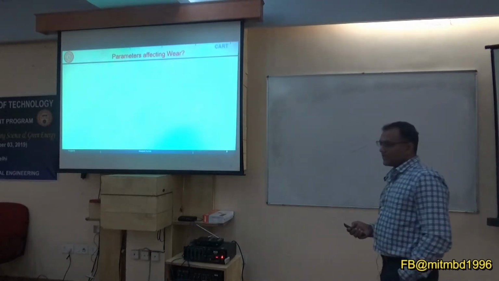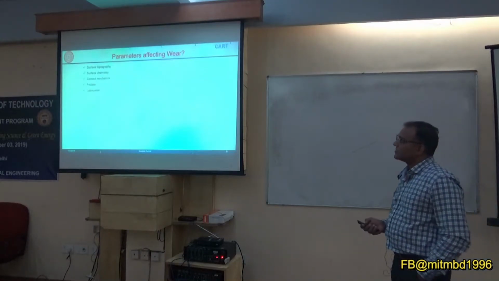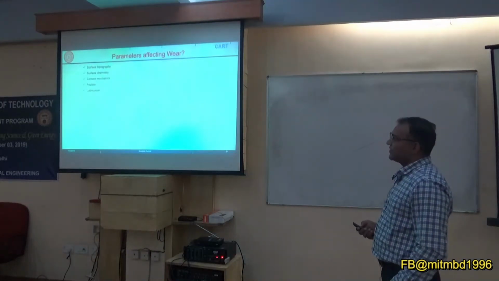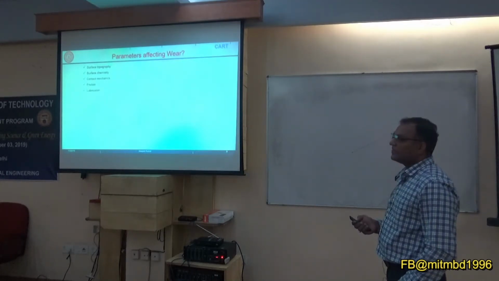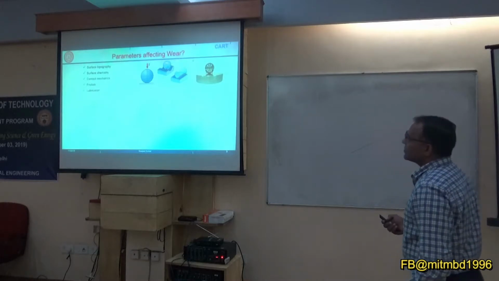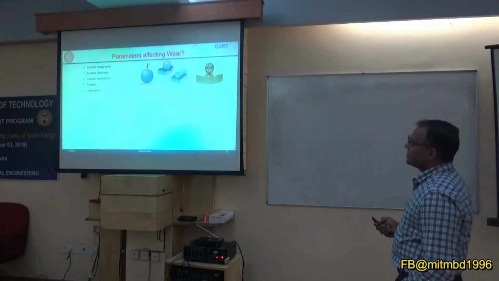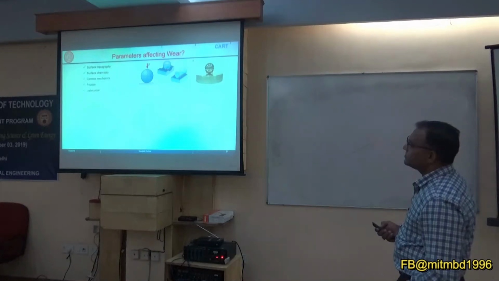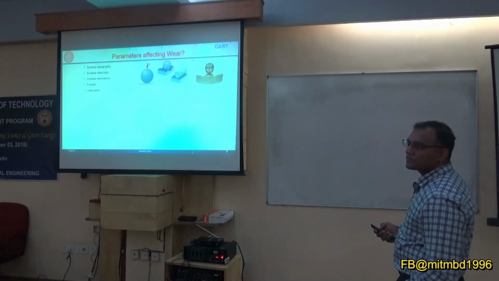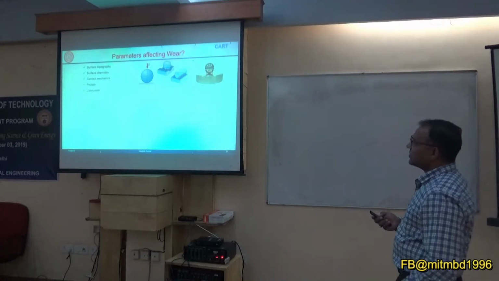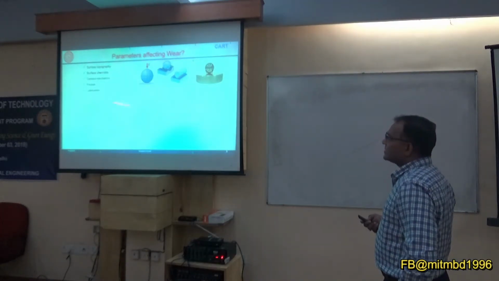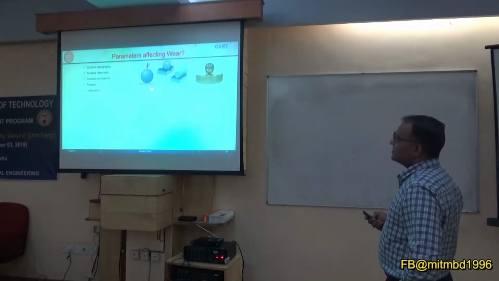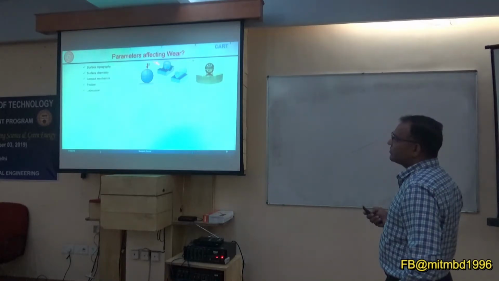And what parameters affect wear? Topography of the surface, surface chemistry, contact mechanics, friction, lubrication is already discussed. So if you see the contacts, so what you can see from here? इससे पहले किसने यहाँ पे बताया कुछ टैबलेट कोई बोल के गया है? So you can see this ball is trying to contact with the surface, some force is coming, so this is some basic system.